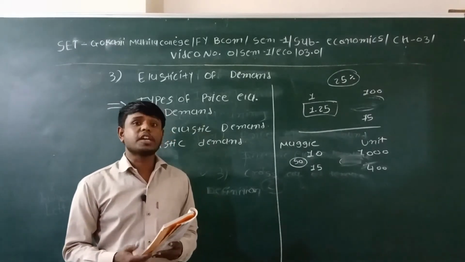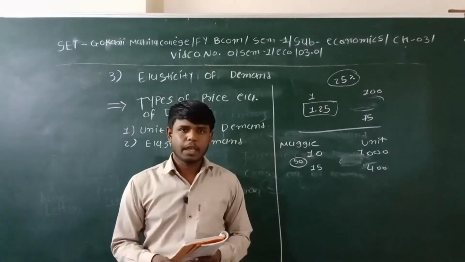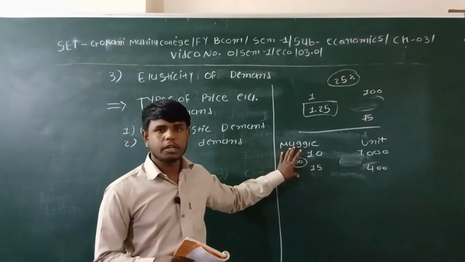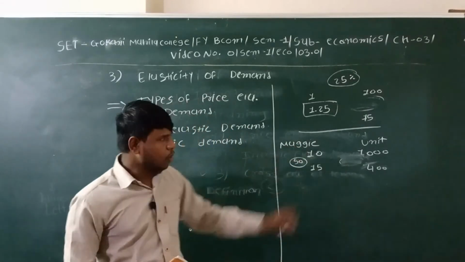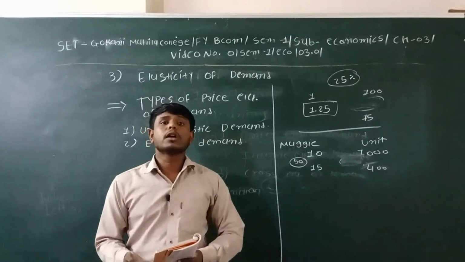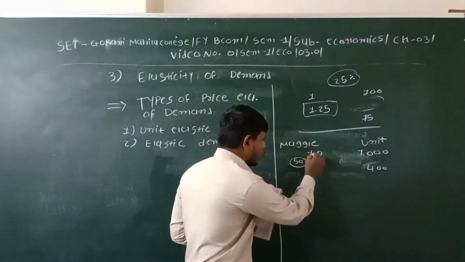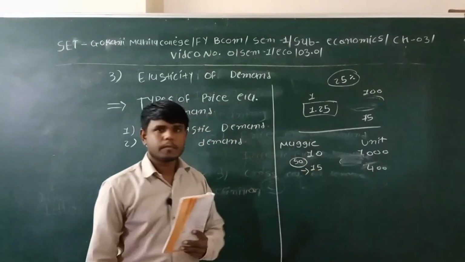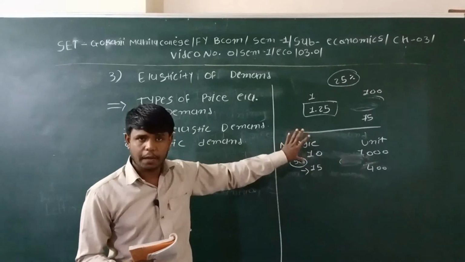Let's take one example. For example, the price of Maggi is 10 rupees. One unit of Maggi has a price of 10 rupees, and the owner of the Maggi increases the price from 10 to 15.